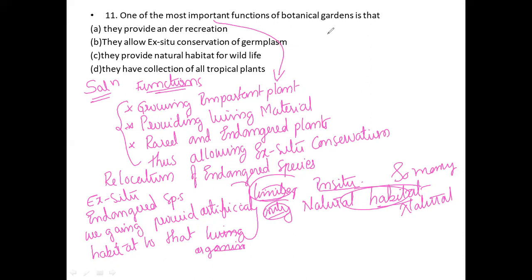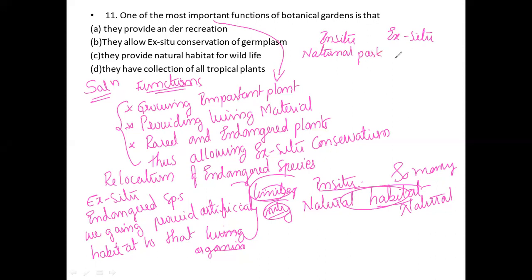Now I would like to give the in situ examples. National parks are the best example.